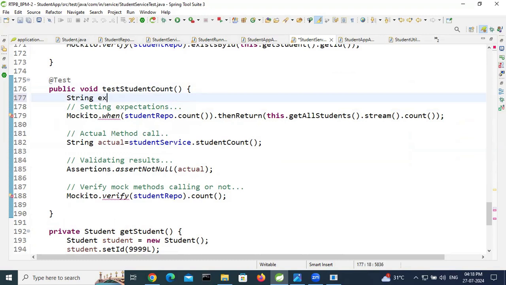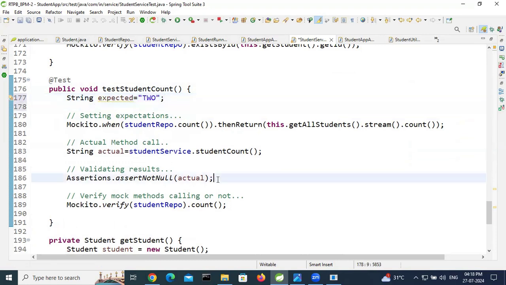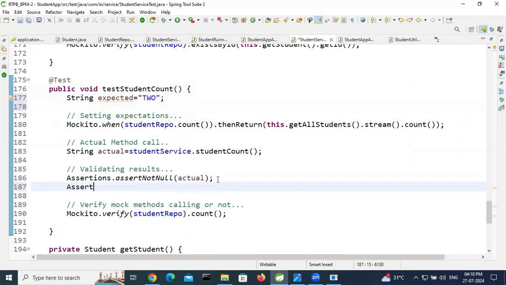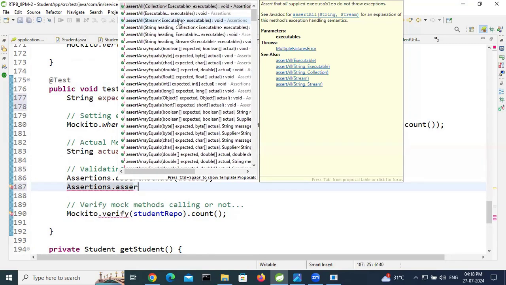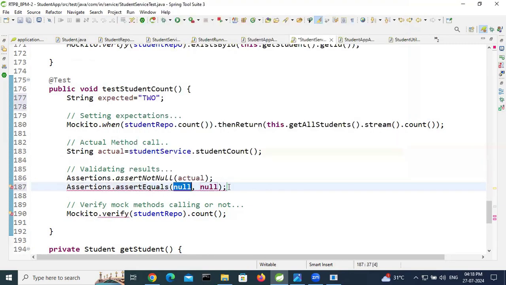String expected equal to 2. 2 records are there, right? Student objects. So assertions dot assert equals, here expected, and this is the actual.